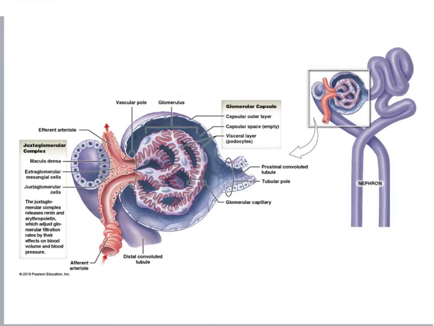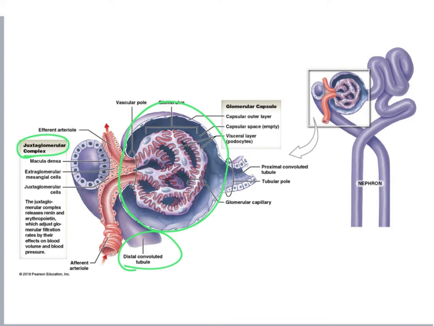Now that we have a better understanding of what the nephron does, we can look at how it is organized in real life. And in real life, what happens is that the very end of the nephron, so the distal convoluted tubule, associates with the beginning of the nephron, which is the renal corpuscle. And this association forms a complex called the Juxtaglomerular Complex.